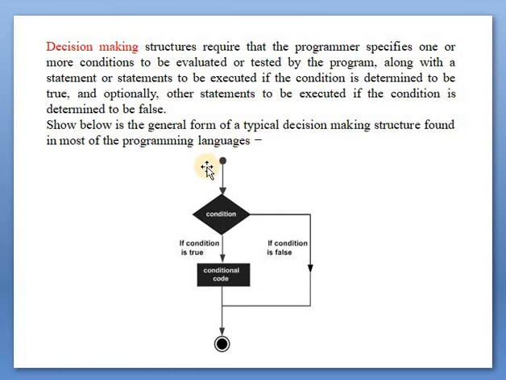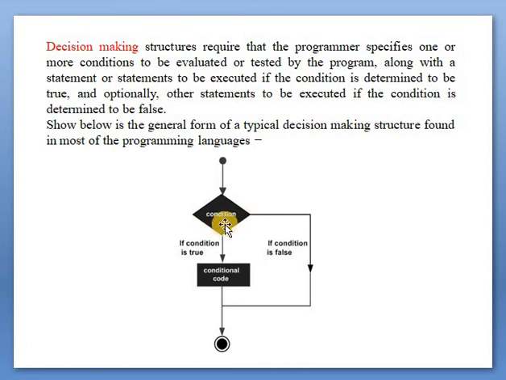So see here a diagram. From here our program execution will start. First one is a condition. In decision making, first it analyzes or tests this condition. If the condition is true, it will execute this conditional code.